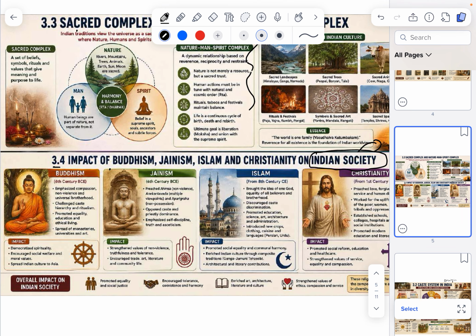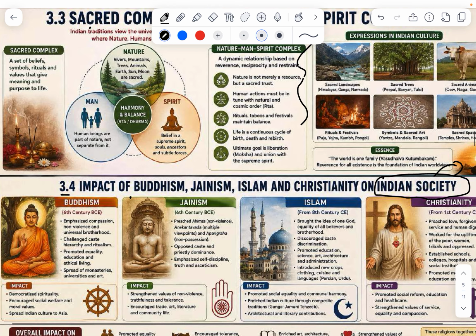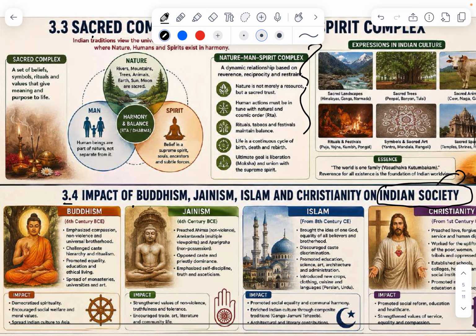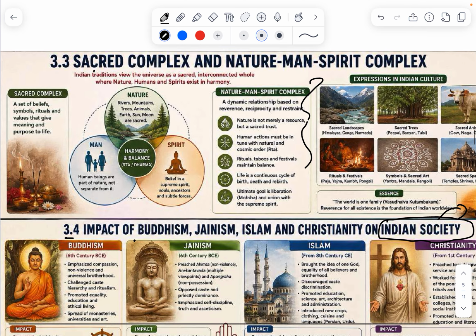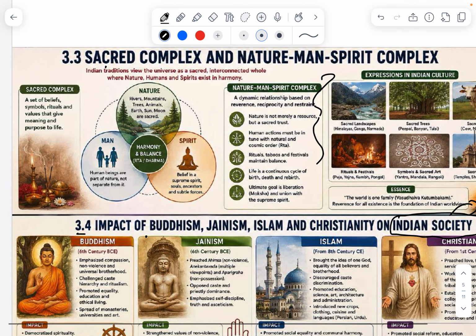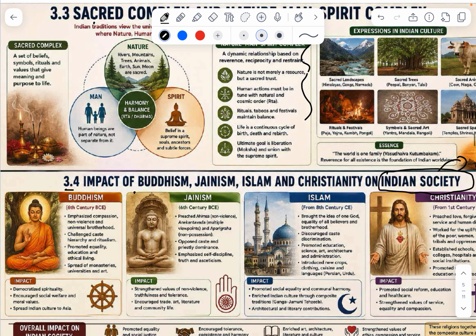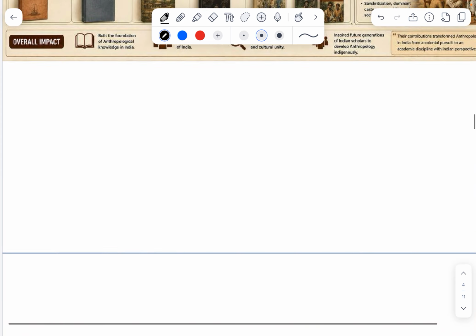What changes we have seen in Indian society due to the influence of all these will be studied in 3.4. It will be a 10 mark question.